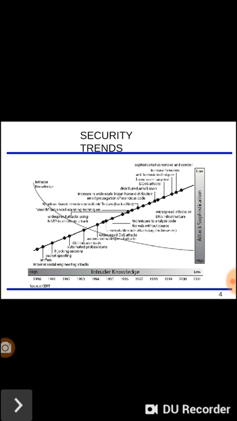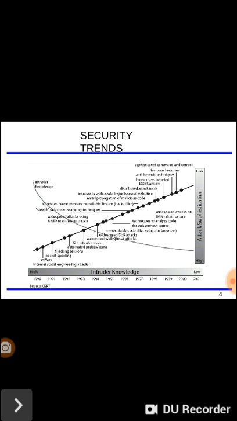The intruder is an illegal user who doesn't have any access rights. Such people are called intruders. And the vertical line shows the attack sophistication. So what types of attacks are there from the intruder?